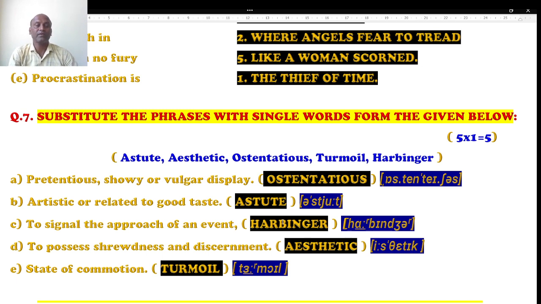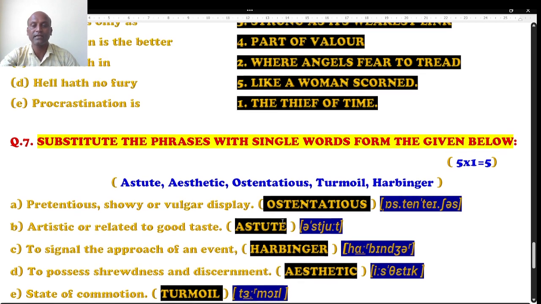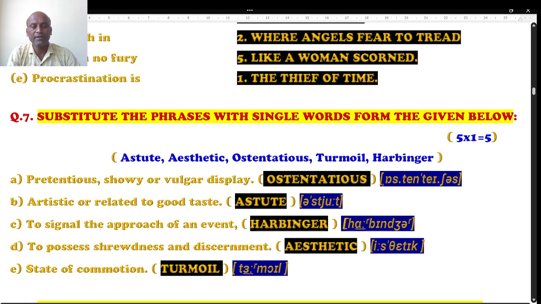Well, let's move to the next question. Substitute the phrases with a single word from the given words. Students, what do you call a phrase? It is a part of a sentence which possesses two or three words, but it is not a complete sentence. That is called a phrase. Here it is related to one word substitution. A phrase is given, you have to read it carefully, cautiously, and after that decide the suitable one word substitution for it.